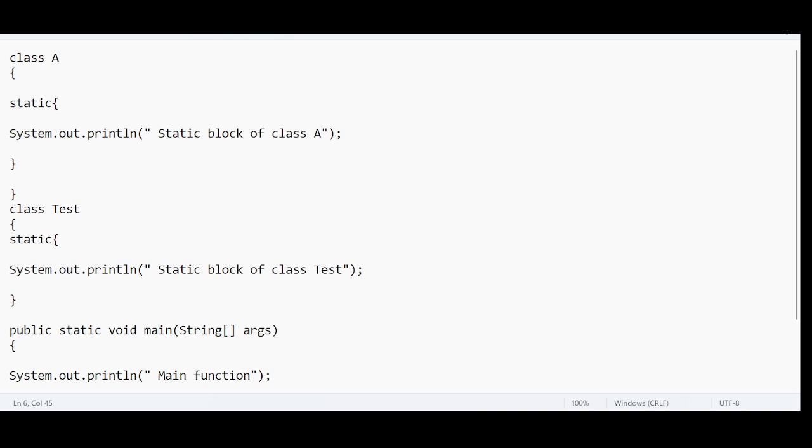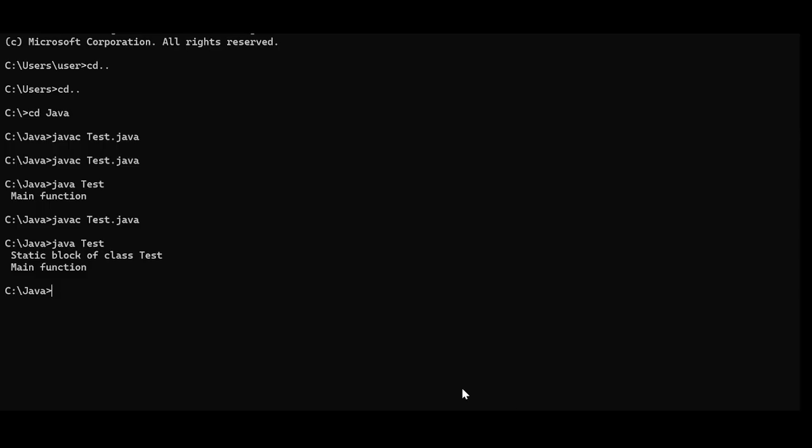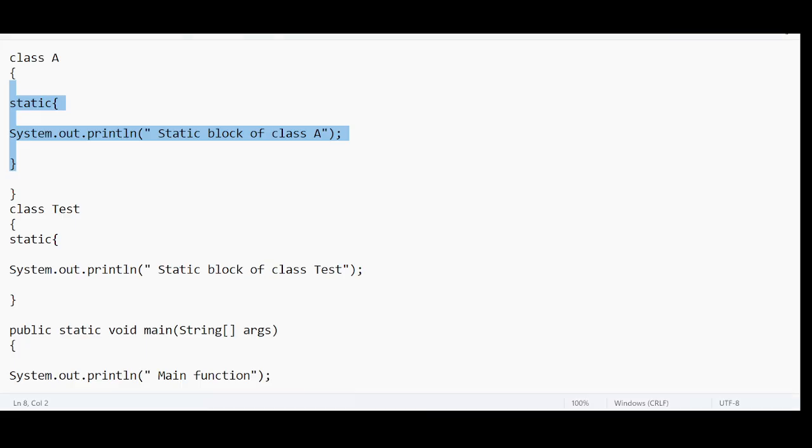This is the proof that A dot class file is not getting loaded inside the JVM, because if it is getting loaded inside the JVM, this has to get executed. Let us see whether this is getting executed or not. Let me save this. Let me do the compilation once again. Let me run the code. See, static block of class test, main function. In this case, this content inside the static block is not getting displayed in the console. The reason is A dot class file is not loaded inside the JVM.